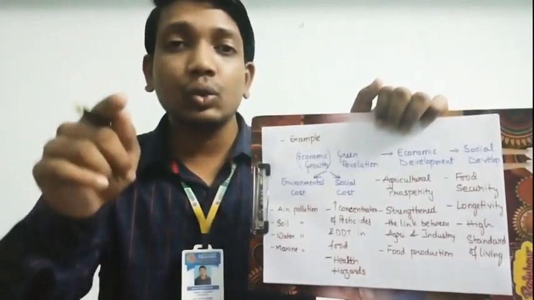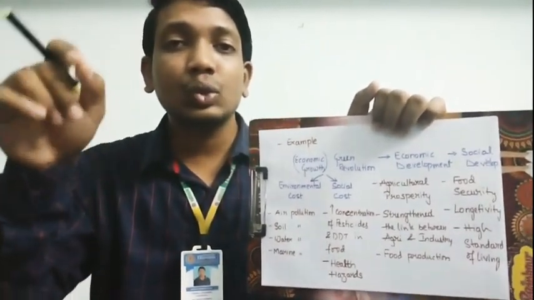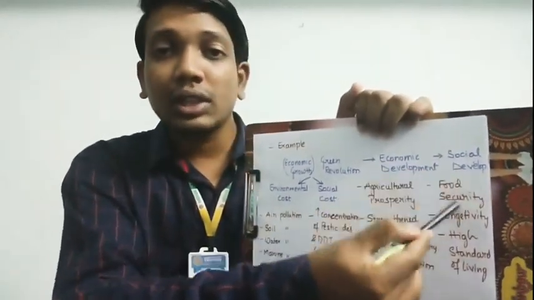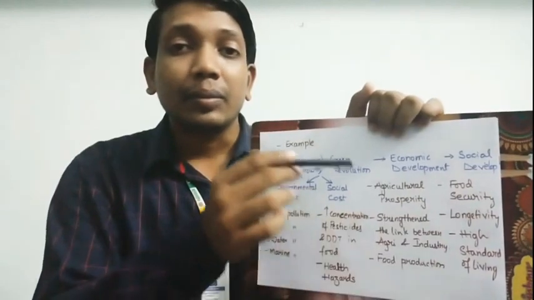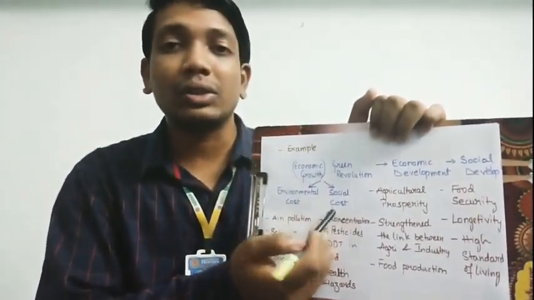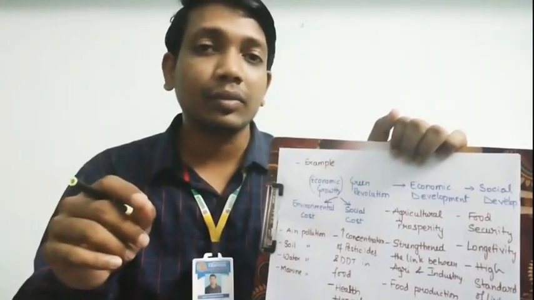But as soon as this social benefit becomes less than this environmental and social cost, there arises the problem. And this problem cannot be reduced immediately.